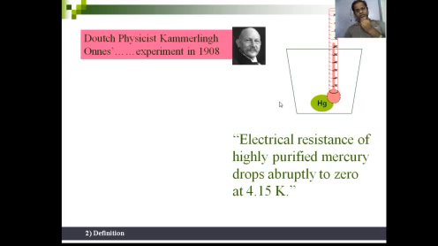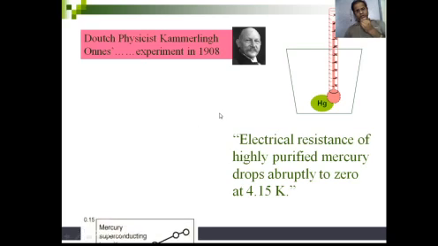And he observed that when the temperature of mercury is decreased, the resistance of this mercury abruptly becomes zero at a certain low temperature, that is 4.15 Kelvin, and he was surprised that the resistance of mercury becomes zero at a lower temperature.